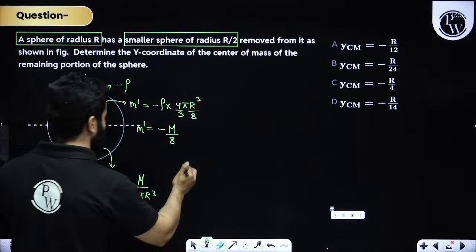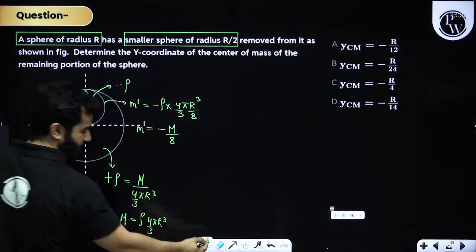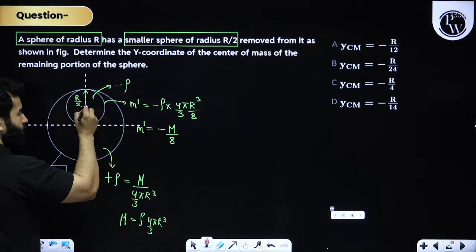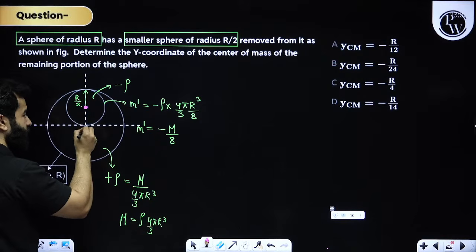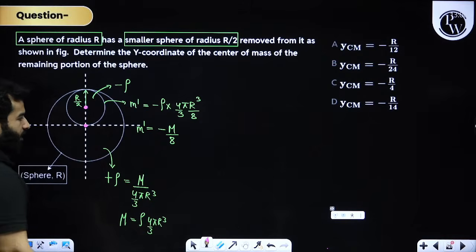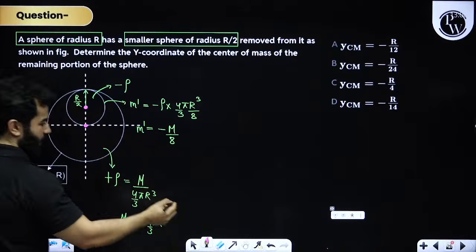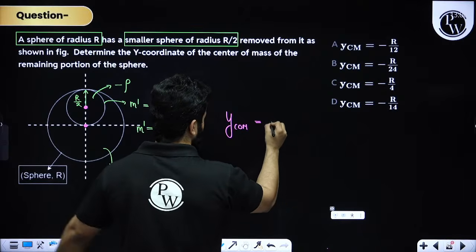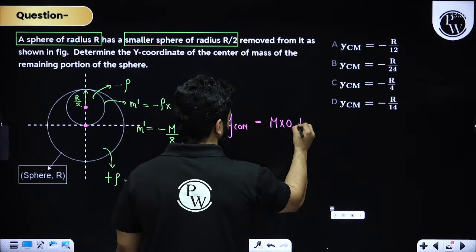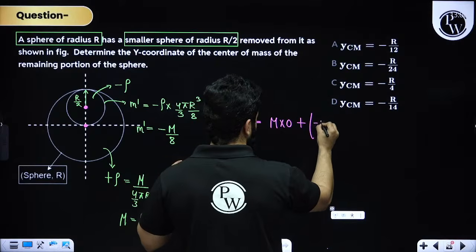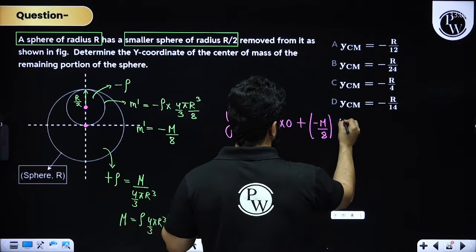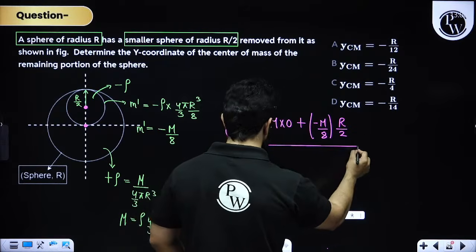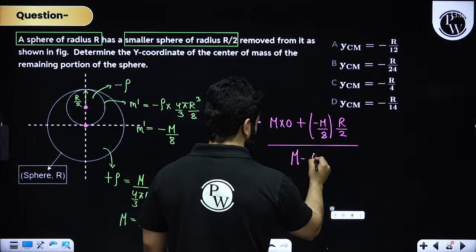So now, the center of mass of this negative mass sphere is over here, and the center of mass of the complete sphere is over here. And by the way, this is 0 comma r by 2. So now YCOM will be m into 0 plus minus m by 8 times r by 2, whole divided by m minus m by 8.